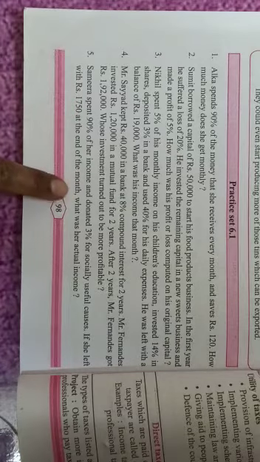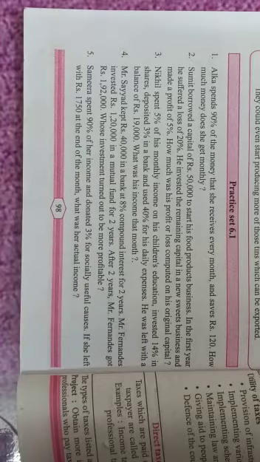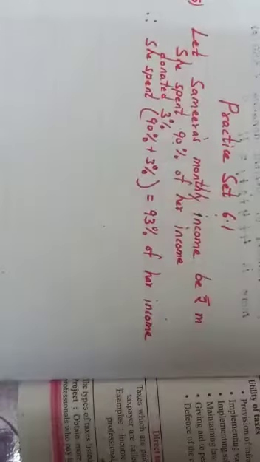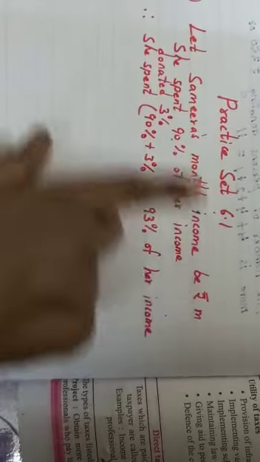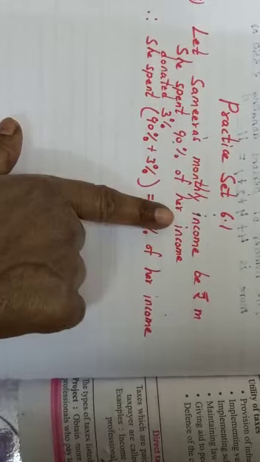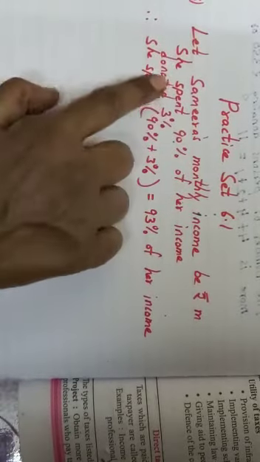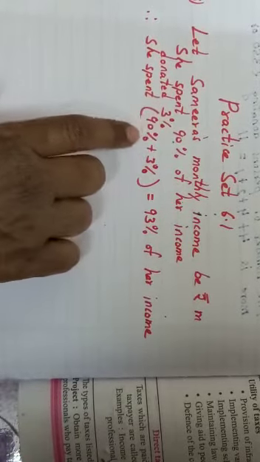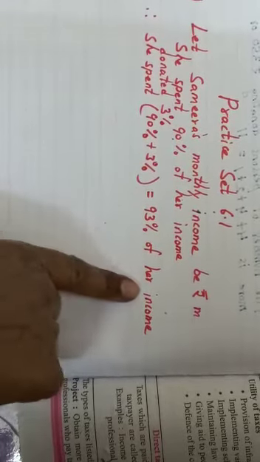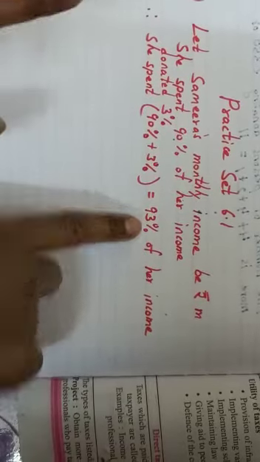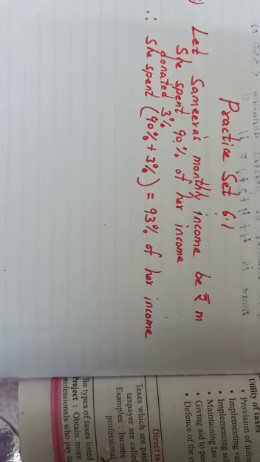So you don't know the monthly income, we will write it as, say, Q, P, M, any letter we will use, and we will solve this example. So I have written, let Samira's monthly income be rupees M. She spent 90% of her income and donated 3%. So that donated also comes in spent only. So she spent 90% plus 3%, that is 93% of her income, and so 93% will come as your expenditure or expenses.